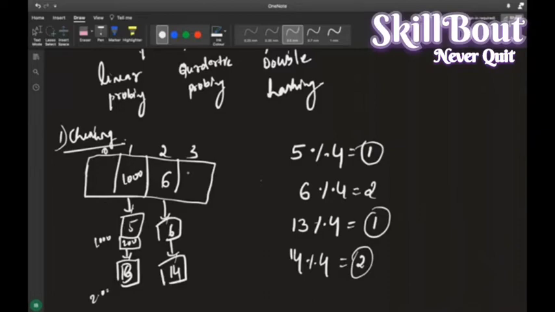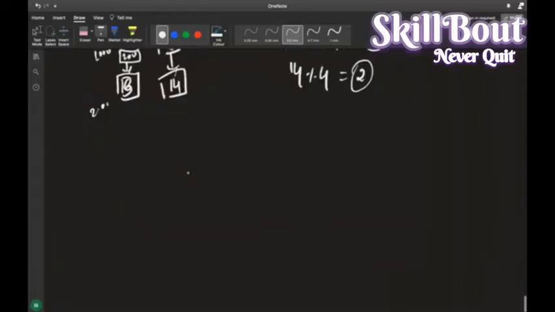Okay, I'll take one question, guys. I'll solve one question so that you will get to know how it is. They are telling that I have 9 slots. I'll just draw the 9 slots.